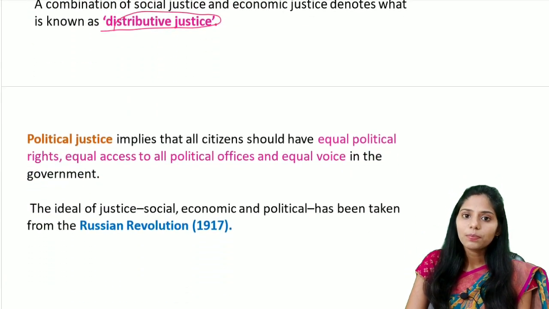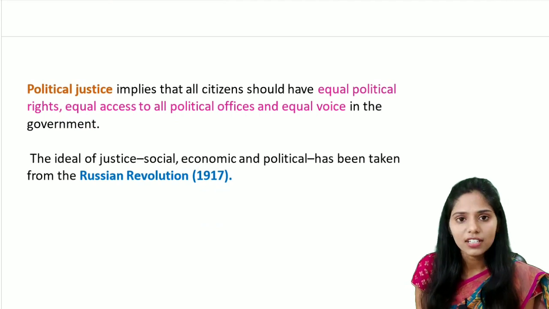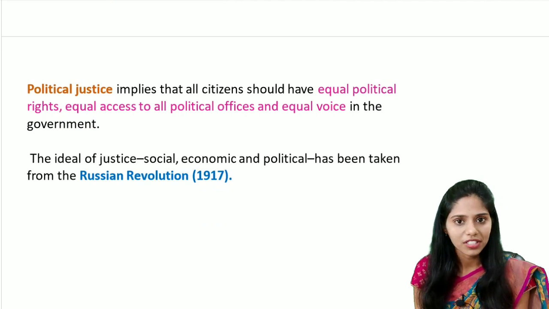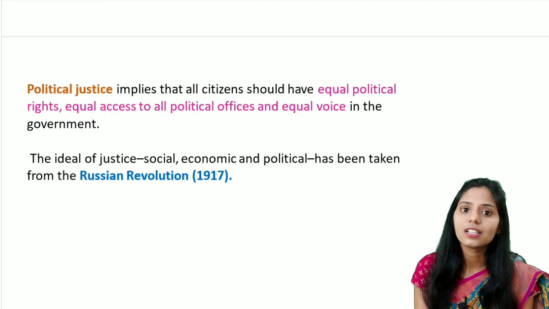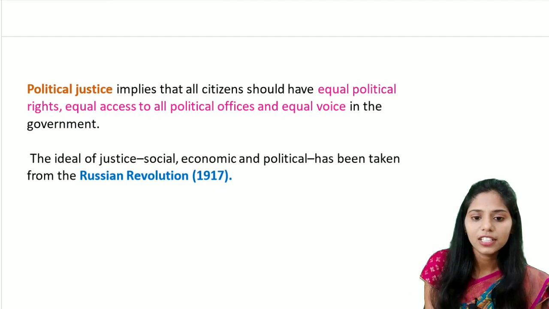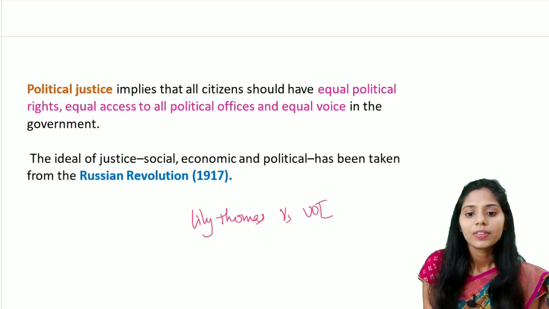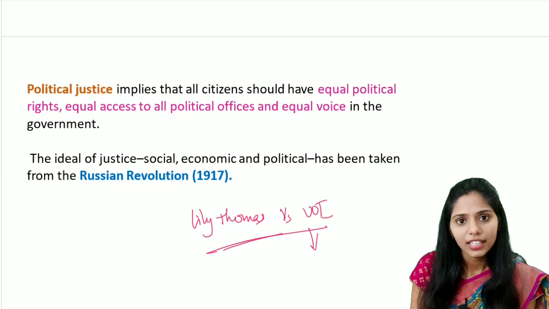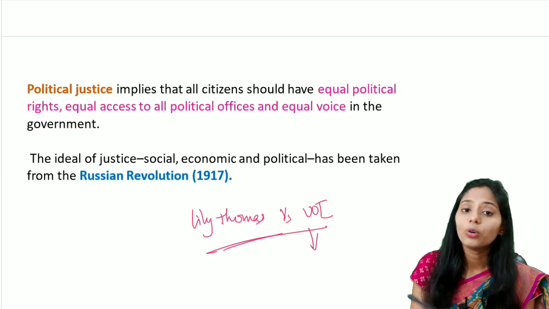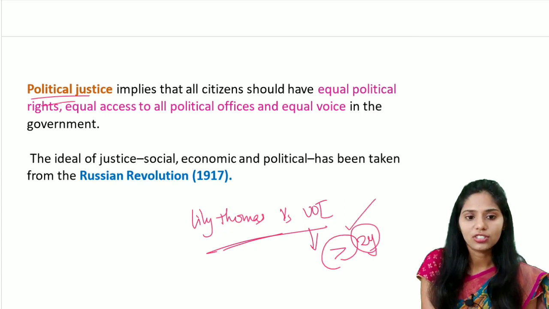And let us see the next one, that is political justice. It implies that all the citizens should have equal political rights, equal access to all the political offices, and they should have equal voices in the government. To understand this, one famous case is Lily Thomas versus Union of India. According to this case, the Supreme Court held that if any member of the parliament or any member who wants to contest in the election is sentenced to imprisonment for more than 2 years, he will be disqualified, such that it provides political justice.